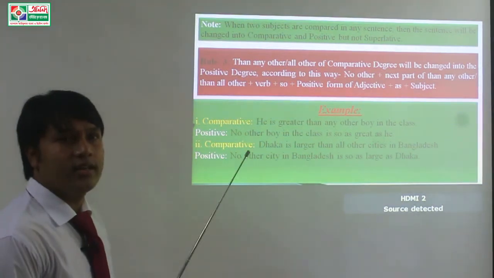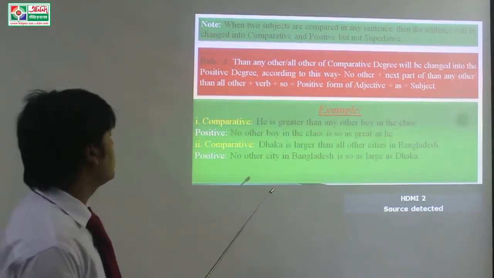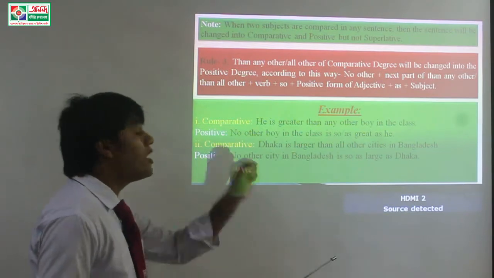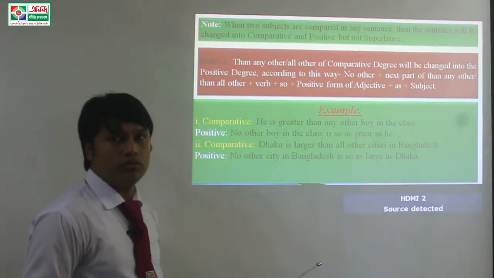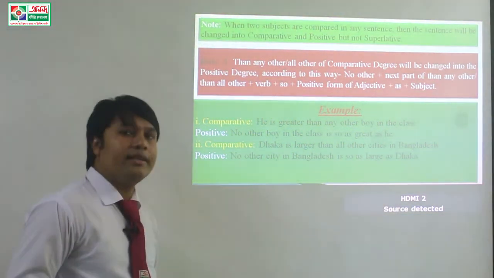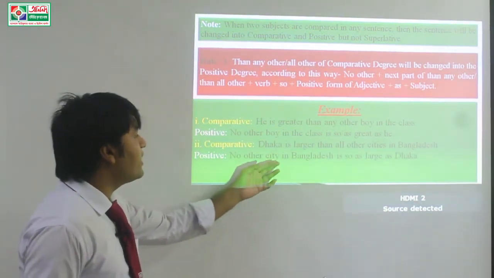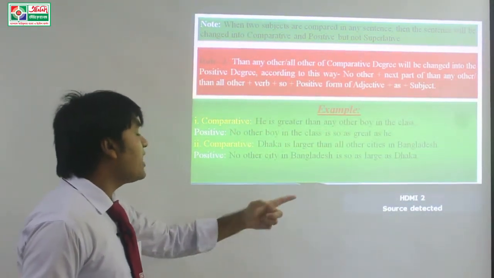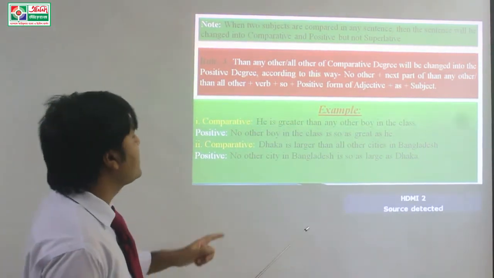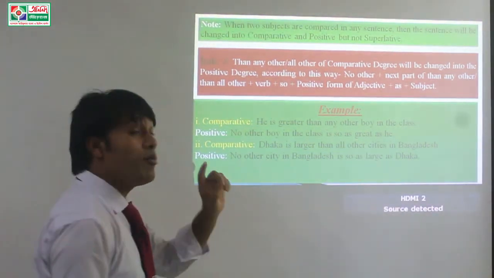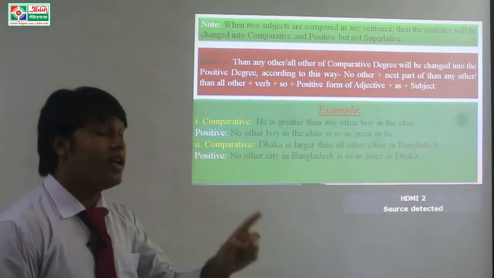Dear students, here must be noted that no other always takes singular noun or singular pronoun. That means singular subject. Here we can use city, but we can find it cities in the comparative degree.